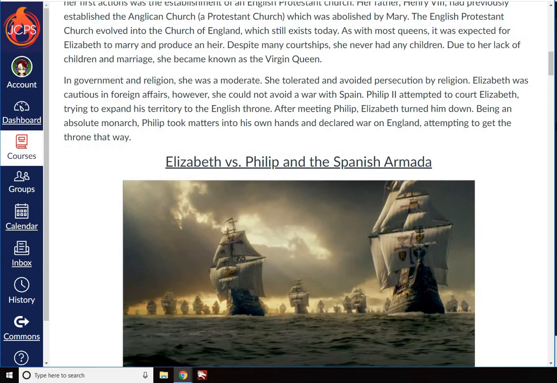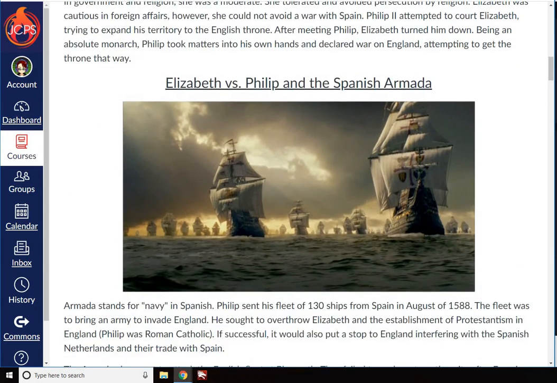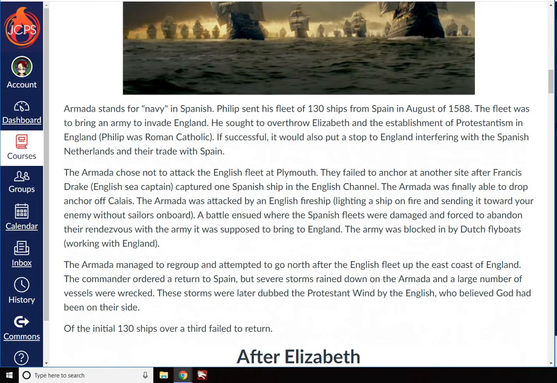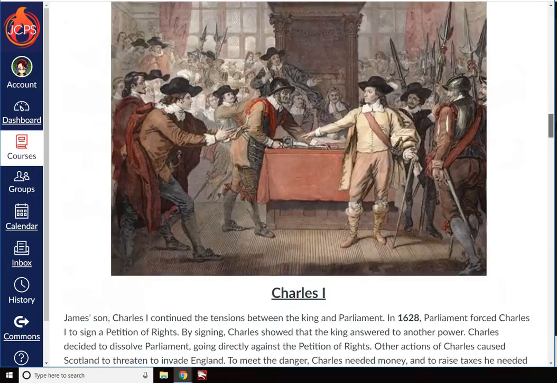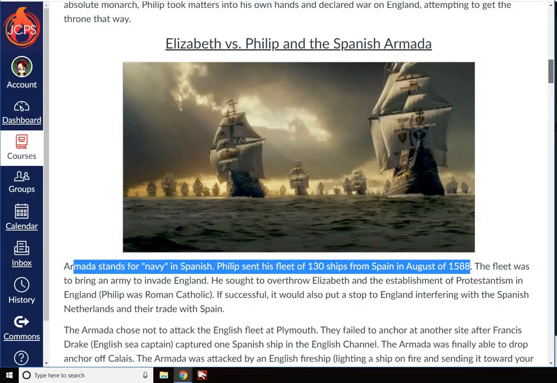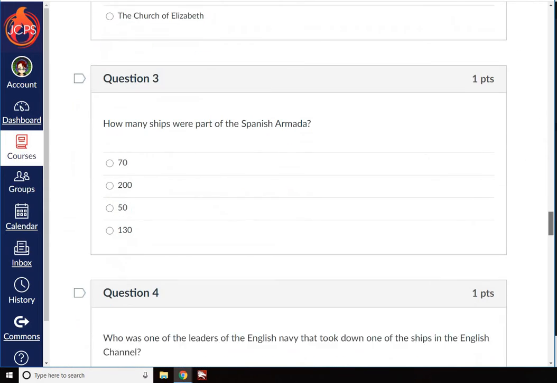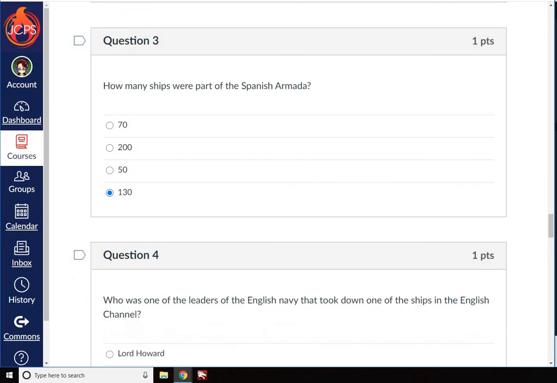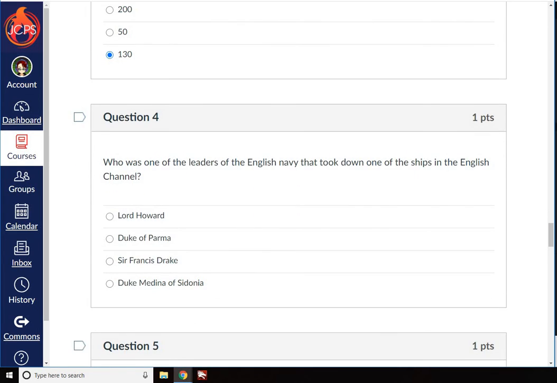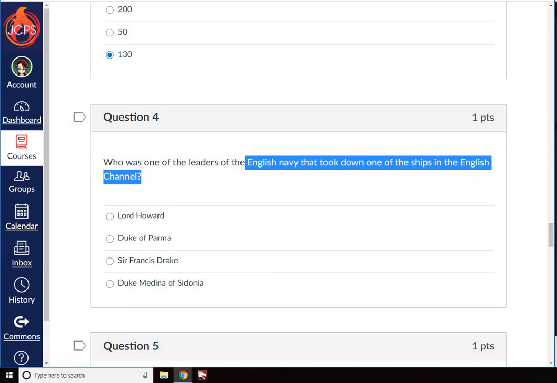So if they don't do anything treasonous, then they live in peace. All right. Elizabeth versus Philip and the Spanish Armada. Armada stands for Navy in the Spanish. Philip sent his fleet of 130 ships from Spain in August of 1588. Wait, what was that? 130. All right. Who was one of the leaders of the English Navy that took down one of the ships in the English Channel?